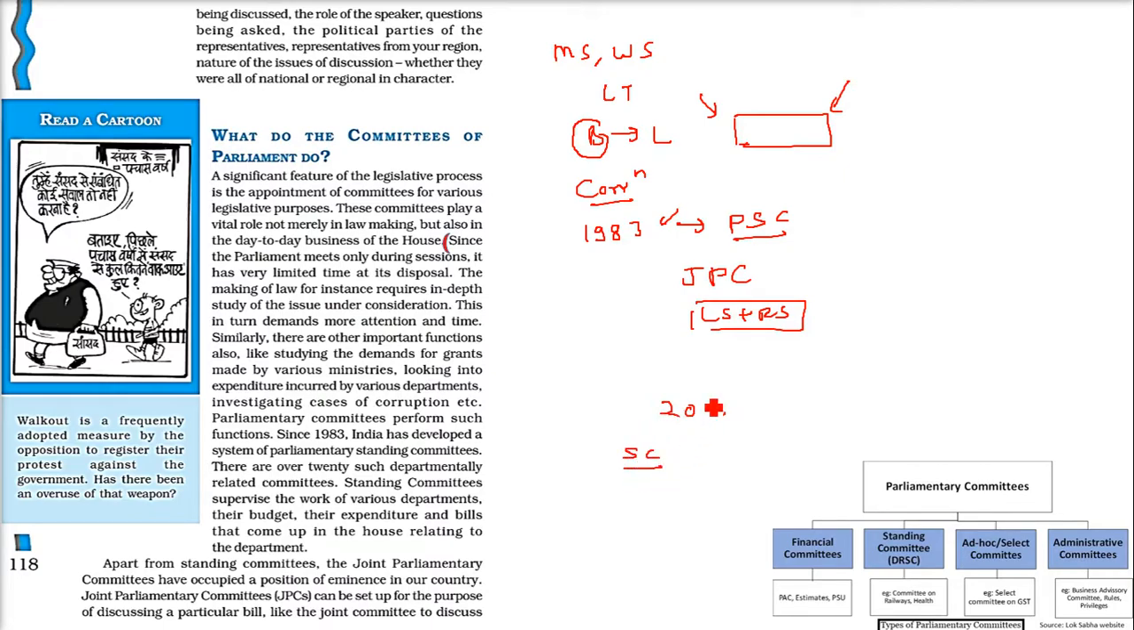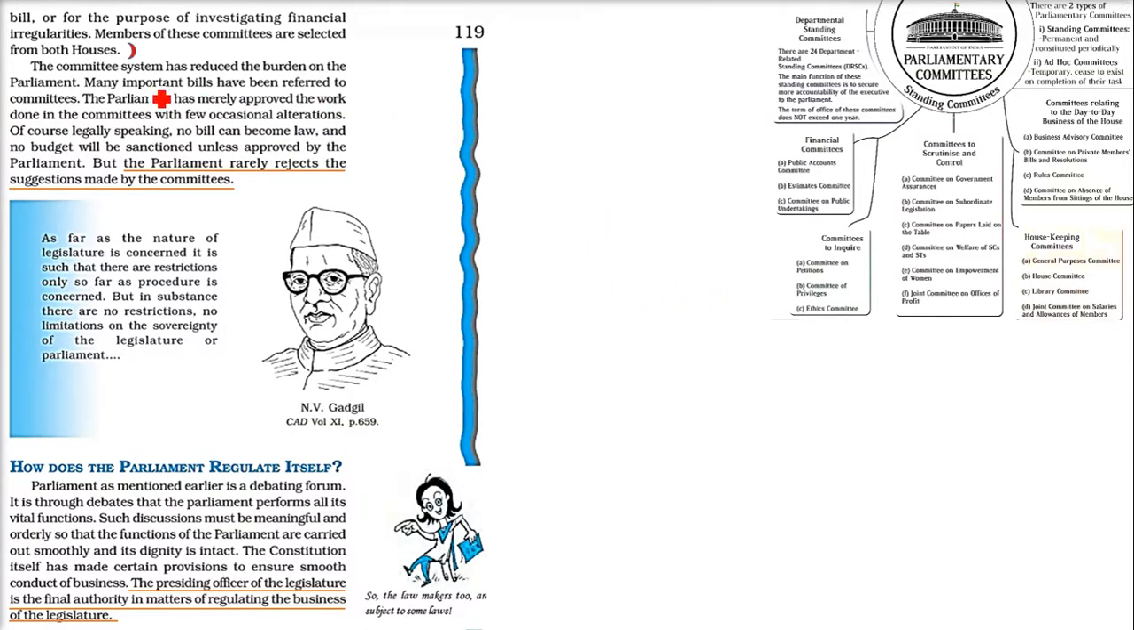These standing committees are those committees which are there for all the time, and they work to supervise various departments, like their budget, their expenditure and bills, everything related to that department. And apart from standing committees, there are joint parliamentary committees, which will have members of both the houses. If there is some particular bill, this joint committee will discuss it, and especially if there are some financial irregularities, then the members are selected from both the houses and a joint parliamentary committee will be formed.